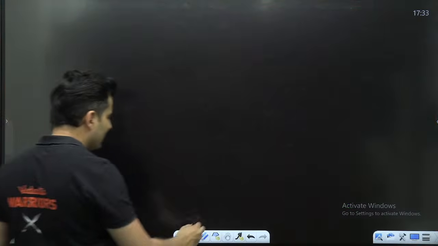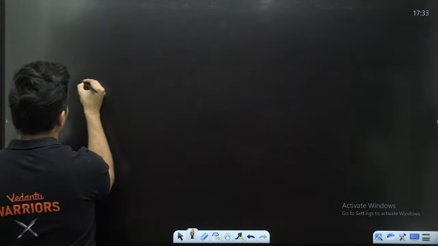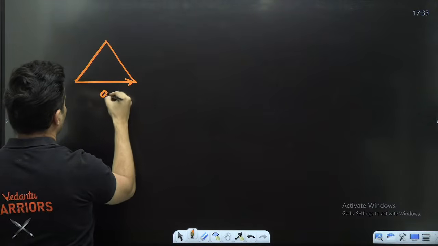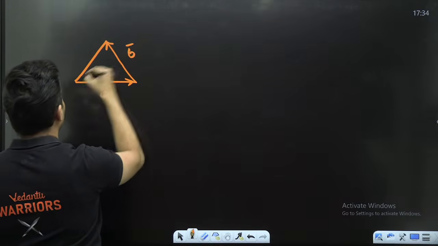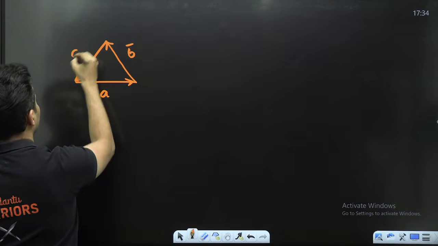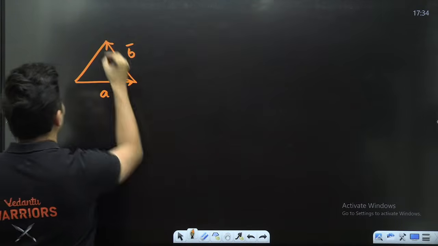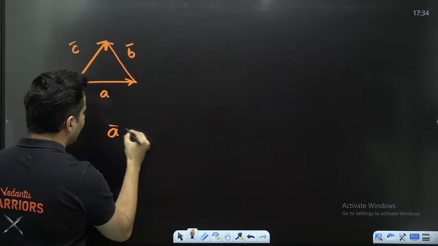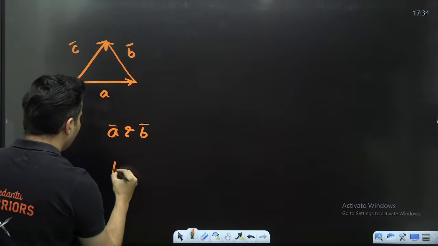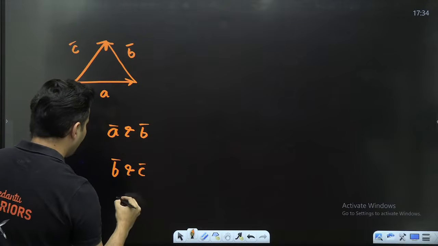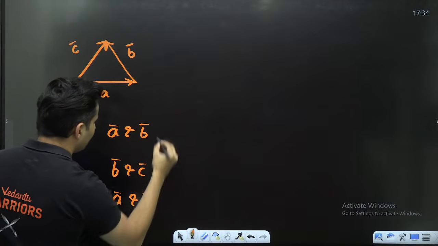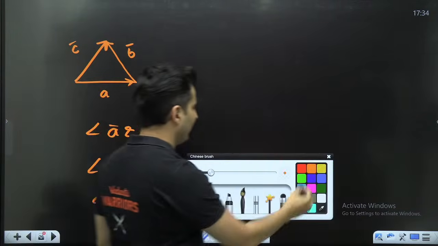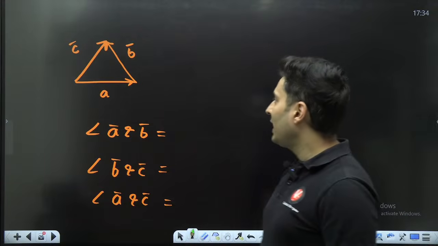I can give you one last example just so that you guys are confident about it. Let's say I make a triangle like this. This is A, this is B, and let's say this is C. Can you tell the angle between A and B? Can you tell the angle between B and C? Can you tell the angle between A and C? Let's see if you can figure this out. The angles between each pair of the vectors. First of all, A and B.